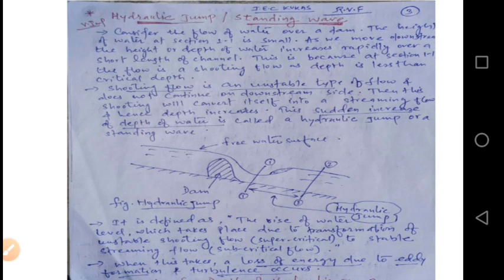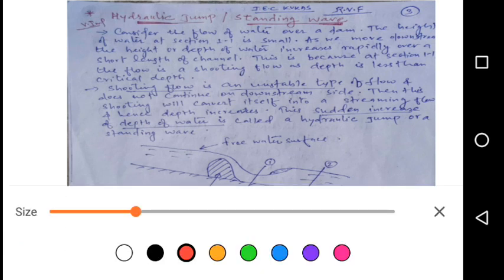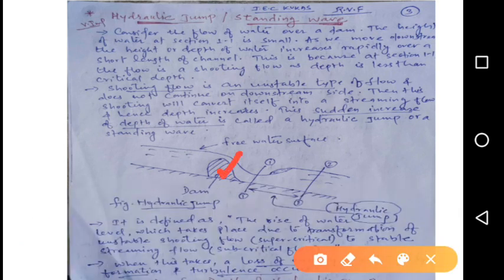We have a dam, this one is the dam. Consider the flow over a dam. We have two sections, the first one and this one is the second section. At section 1, as seen in the figure, the depth is small, and as we go downward the depth is increasing. Okay. Now shooting flow. Shooting flow basically means an unstable type of flow. Okay.